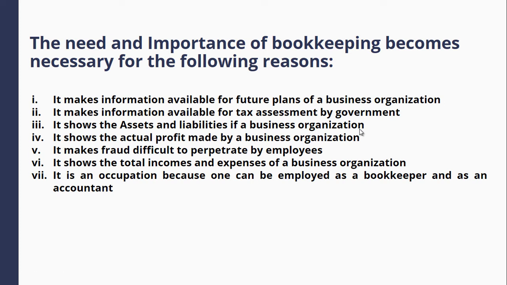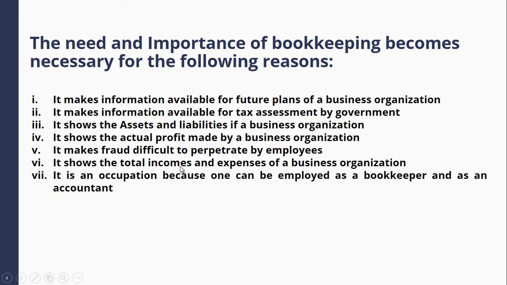Bookkeeping and accounting makes information available for government to assess individuals and companies to tax. Number three, it shows the assets and liabilities of a business organization. A business organization owns assets and owes liabilities. It will be shown in the records of the business organization. Number four, it shows the actual profit made by a business organization. The profit made by a business organization will be disclosed in the books of accounts.